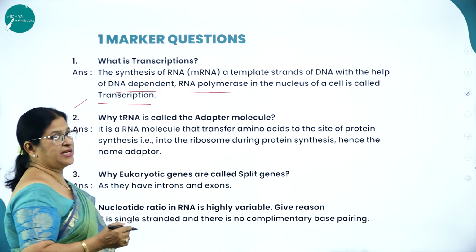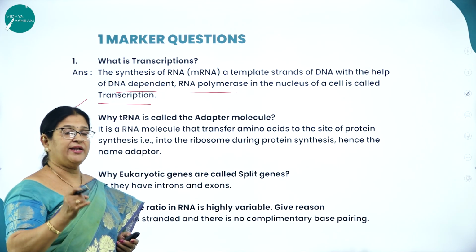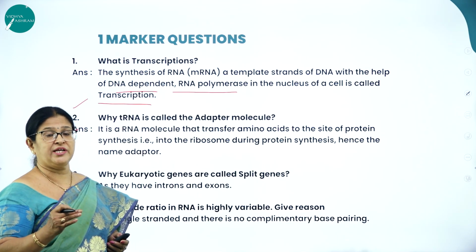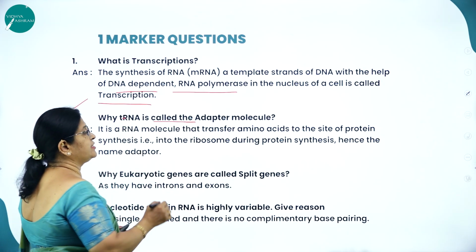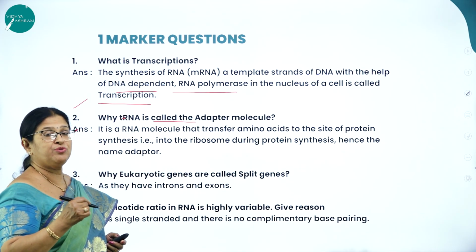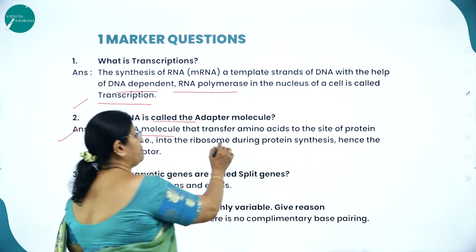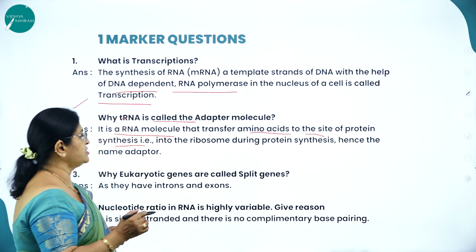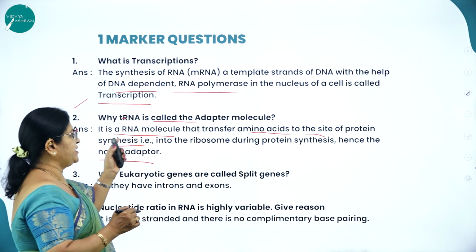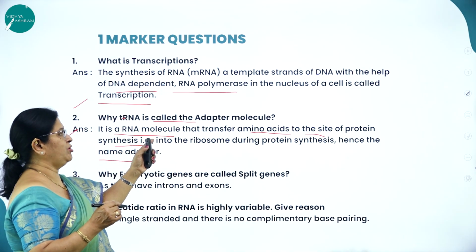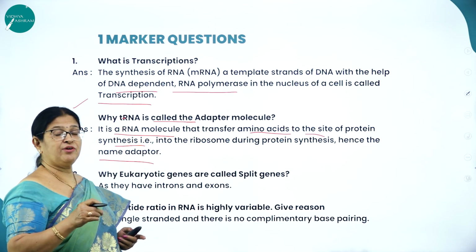Then moving on to the second question: why tRNA, transfer RNA? As I said, there are 3 types of RNA, that is tRNA, mRNA and rRNA. The very word itself will tell you what tRNA stands for: transfer RNA. Why is the tRNA molecule called the adapter molecule? Specifically, why do we use the word adapter? Because it is an RNA molecule that transfers the amino acids to the site of protein synthesis, the ribosome, during protein synthesis, hence the name adapter. So I repeat, it is an RNA molecule. tRNA is a type of RNA molecule that transfers amino acids to the site of protein synthesis. Which is the site of protein synthesis in a cell?